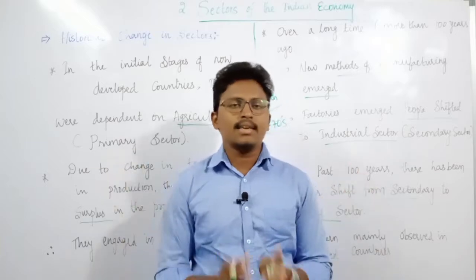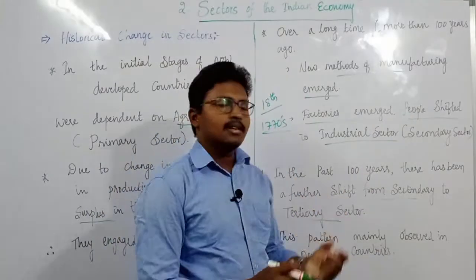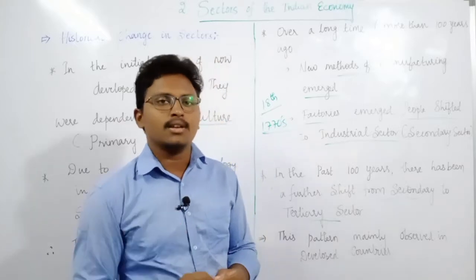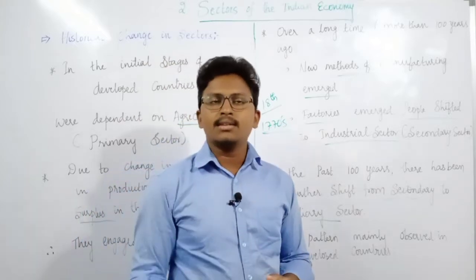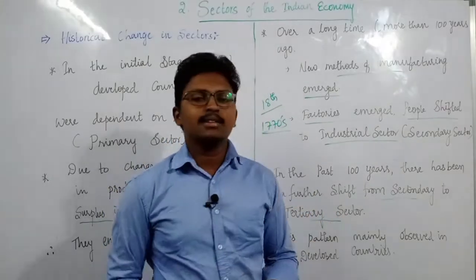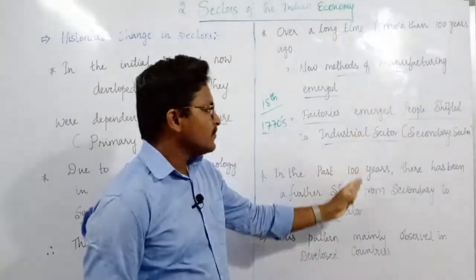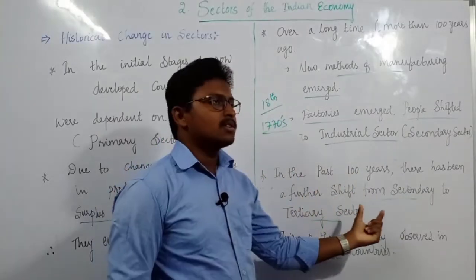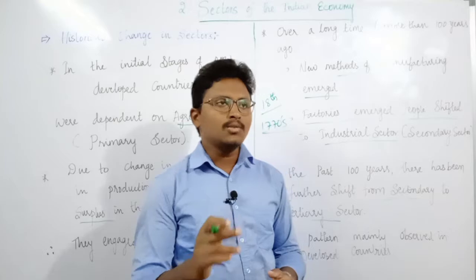All these things come under the tertiary sector. Even software employees, software technology, information technology, all communication mainly come under this tertiary sector. So over the past 100 years, people started shifting towards the tertiary sector.